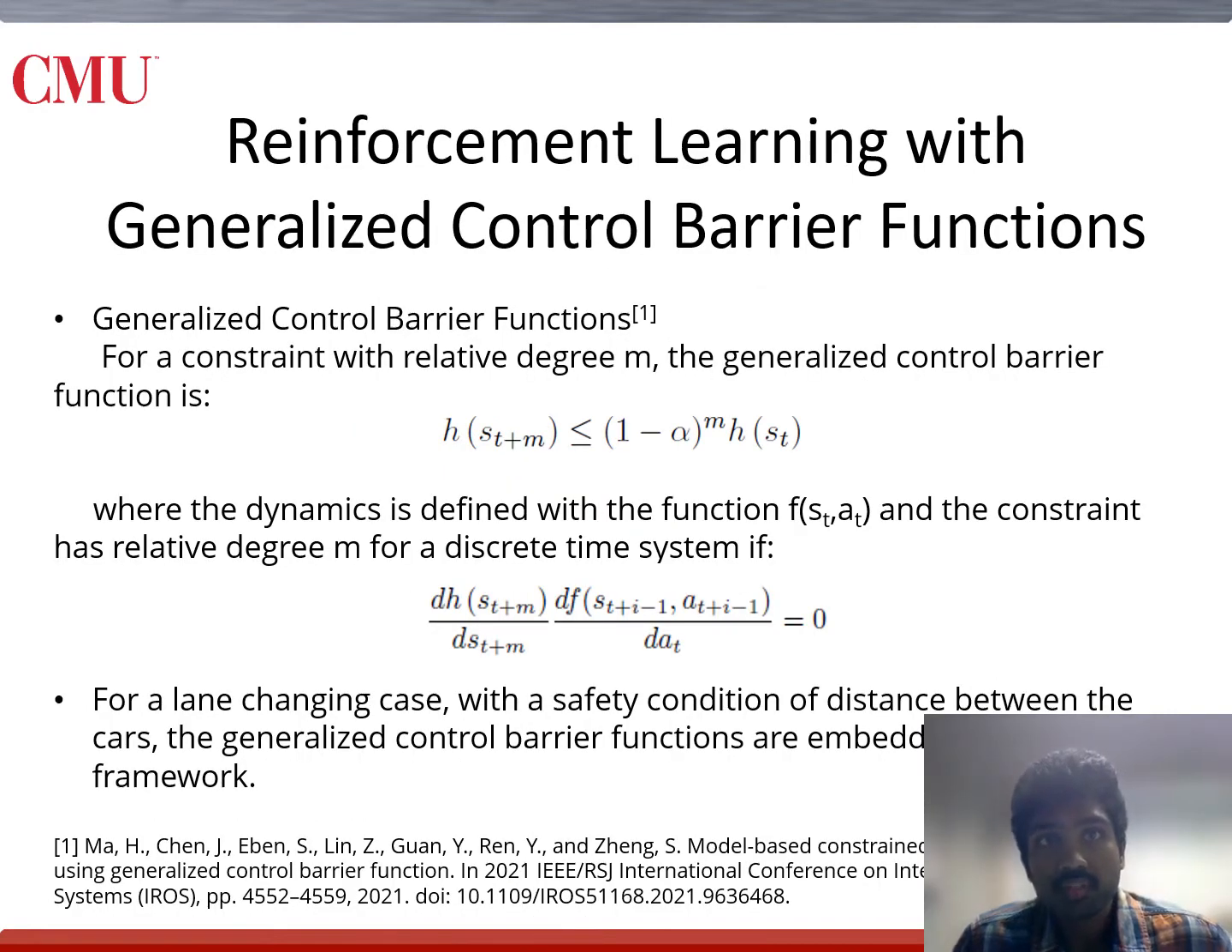Using plain CBFs might still not mitigate the problem of model uncertainty involved with control barrier functions. So one of the prior methods used the concept of generalized control barrier functions, defined for discrete-time control barrier functions with higher degrees of freedom systems. The authors then combine the generalized control barrier functions with the CPO framework.